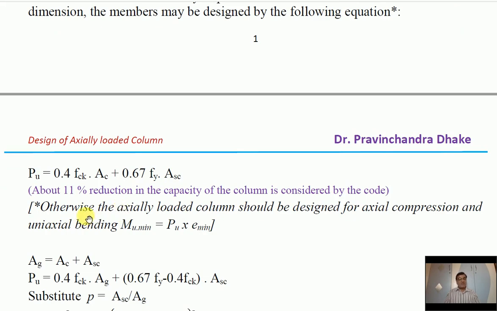But if it exceeds, then you have to design that axially loaded column for axial compression and uniaxial bending. That means you have to consider bending about one axis, and that bending is given by Mu minimum = Pu times e minimum. If it is X direction, then we write ex minimum. If it is Y direction, that means Muy, then we write ey minimum.